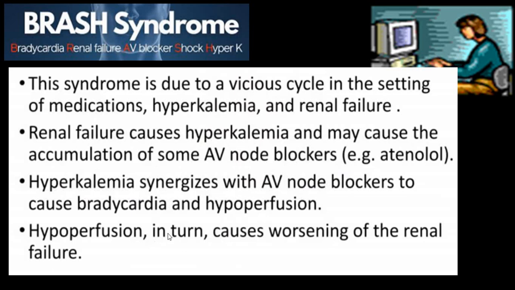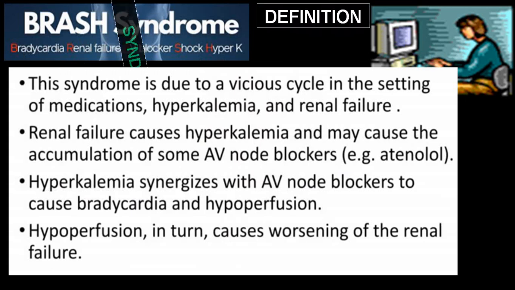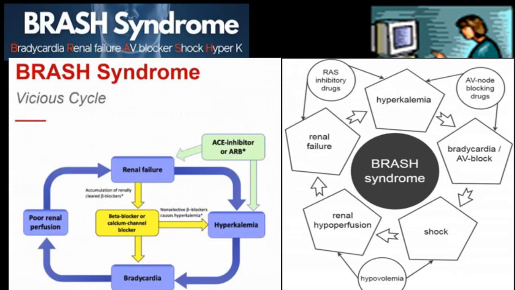So what started first is difficult, but basically drugs, predisposing factors like hyperkalemia and renal failure all take part in a vicious cycle. So we have five things together: bradycardia, renal failure, A for AV blocker, S for hypotension and shock, and H for hyperkalemia. All these things are seen together, but what came first is difficult.